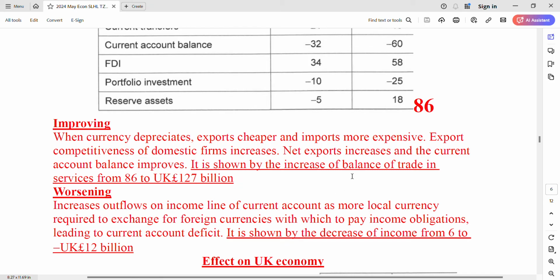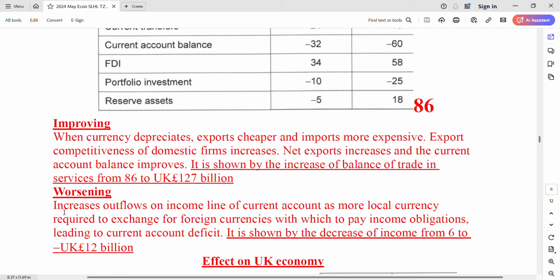Where can we show it? Again, the balance of trade in services increased from 86 to 127. But be careful of the last part of paper 2 question 1 and 2. Remember, quote the data. Tell people where you get this implication or idea, okay?